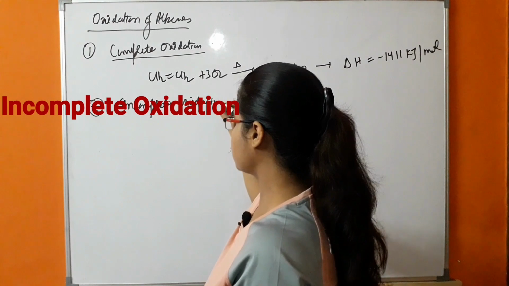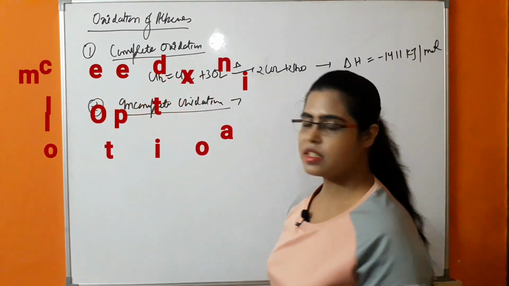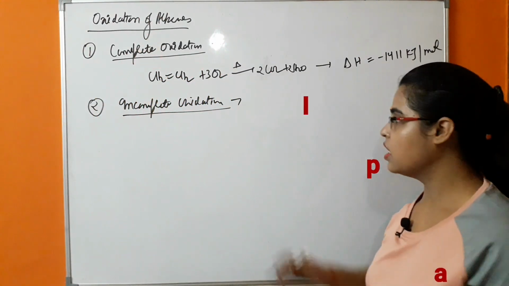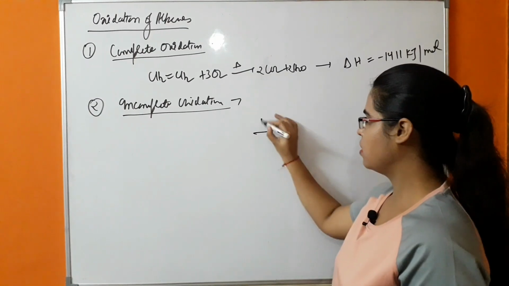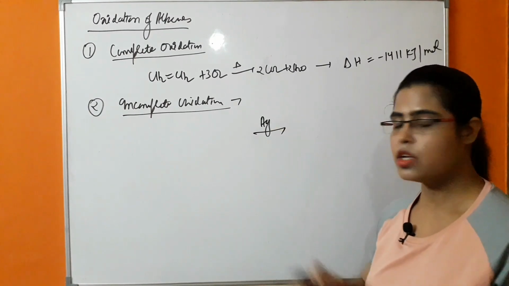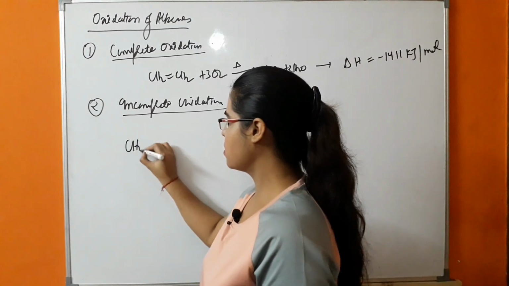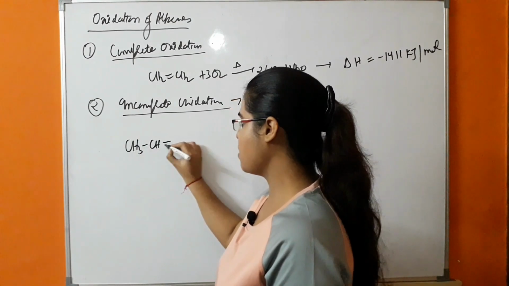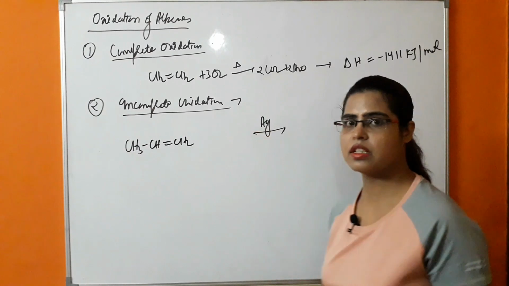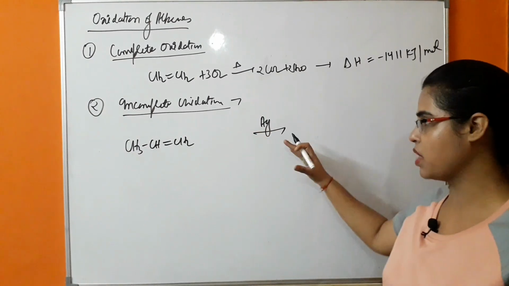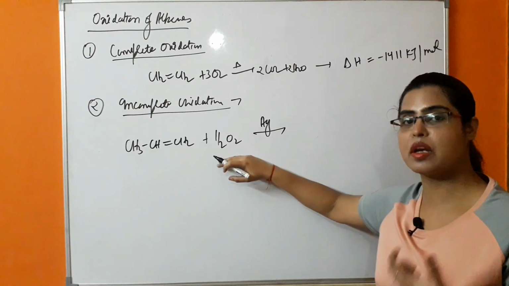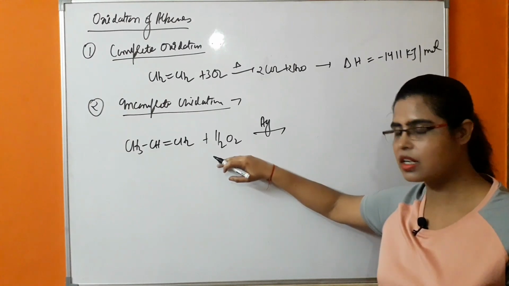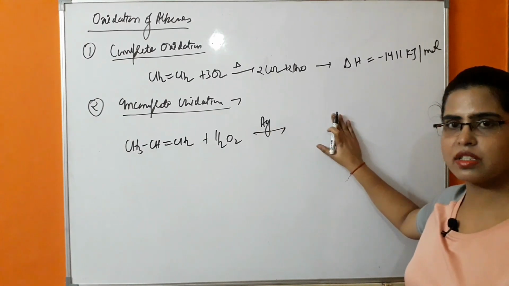As you can understand from the term, in this case there is a limited supply of oxygen. This reaction occurs in the presence of a silver catalyst. So what will be happening in this case? There will be formation of epoxide, in the presence of half O2. That means there is a limited supply of oxygen, so the product which will be formed is epoxide.